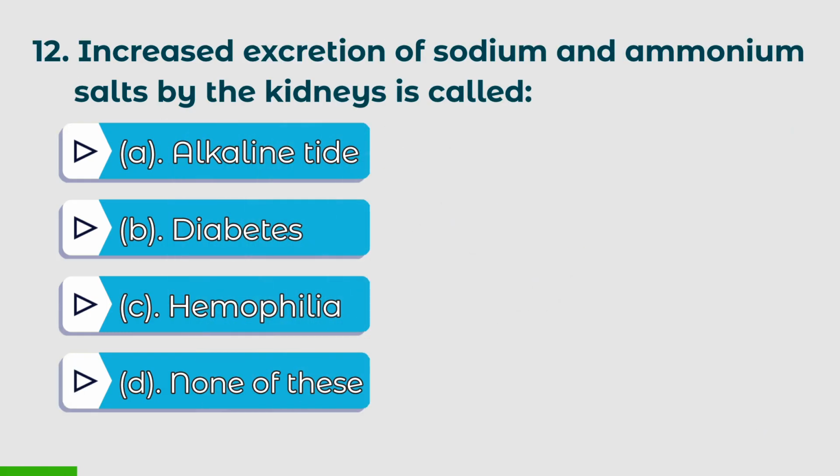Twelfth question: increased excretion of sodium and ammonium salts by the kidneys is called? Options: A.